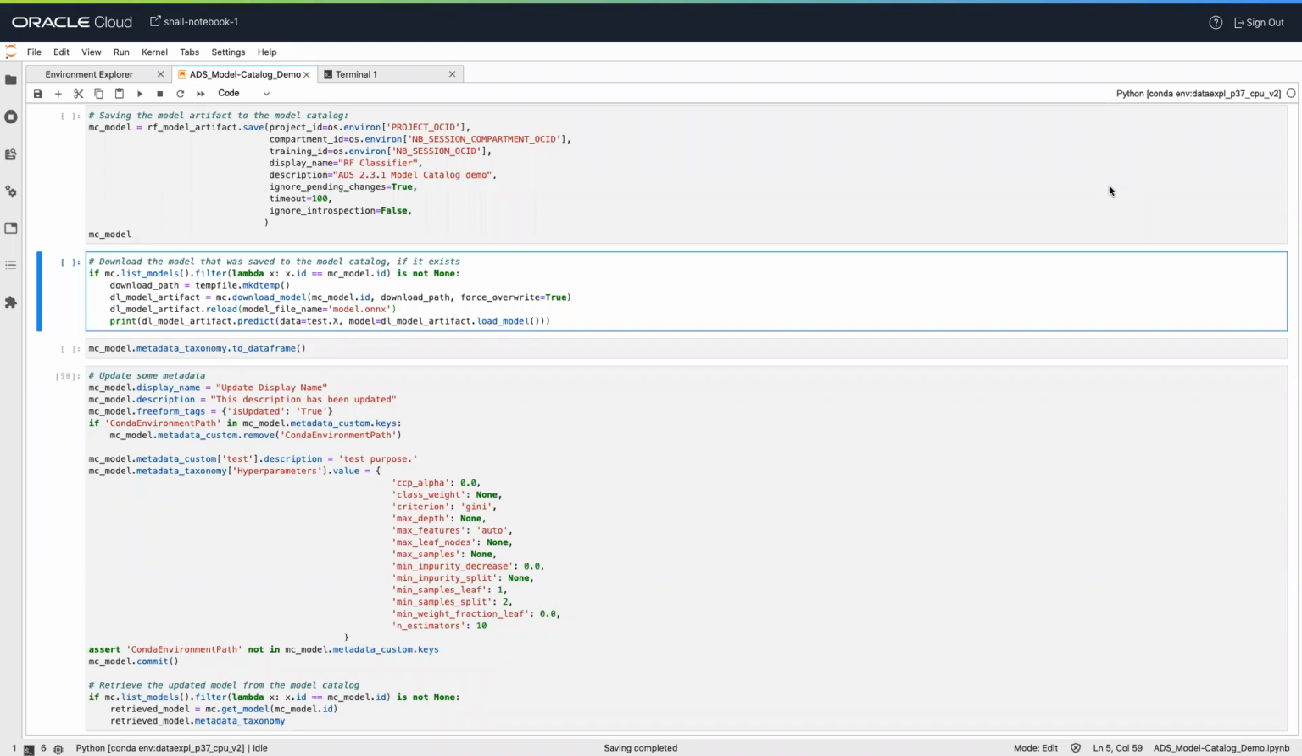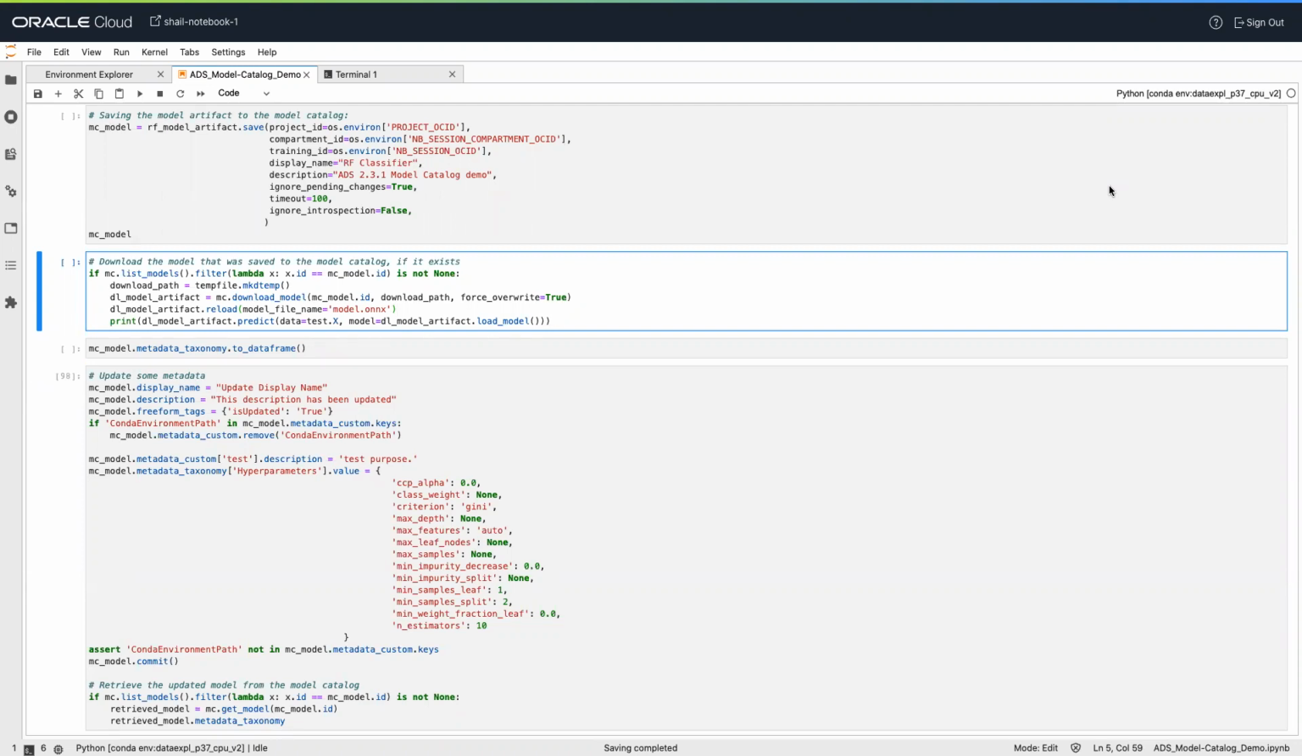Saving the model artifact to the model catalog requires the OCID of the compartment and the project that you want to store it in. A model artifact can be stored in any project that you have access to. The save method returns a model object that is a connection to the model catalog for the model that was just saved. It contains information about model catalog entries such as OCID, the metadata provided to the catalog, the user that stored the model, and so on.